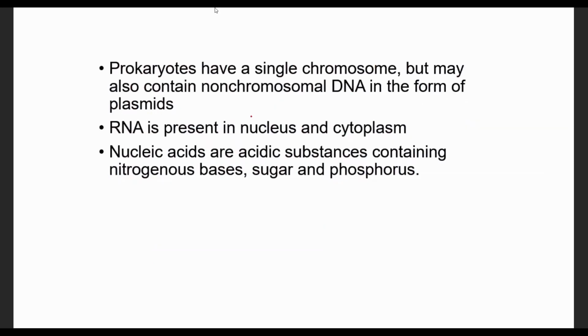Prokaryotic cells have extra chromosomal DNA. They have a single chromosome, but this single chromosome is circular in structure. It is found simply suspended in the cytoplasm in the form of a nucleoid. You know this one. There is a single chromosome in the bacteria cell. The other one, non-chromosomal DNA in bacteria, is found in the form of plasmid. We have extra chromosomal or non-chromosomal DNA in the bacteria cell. It is found in the form of plasmid.